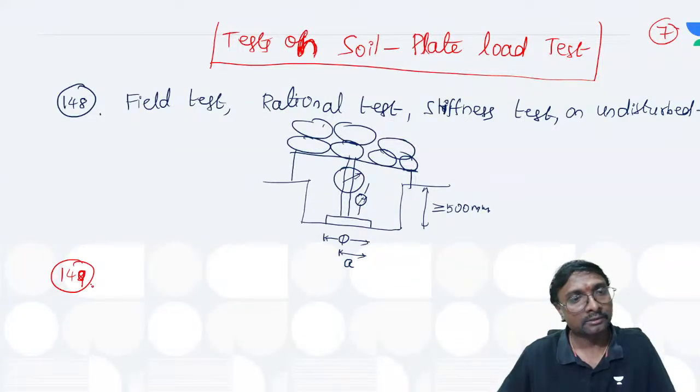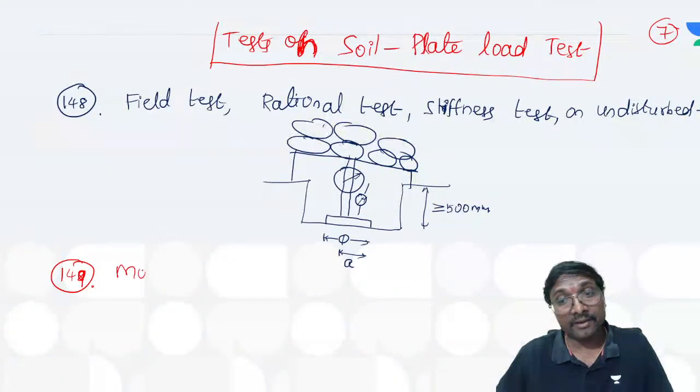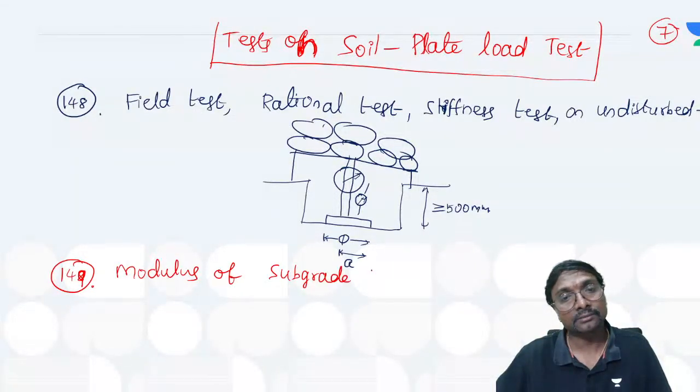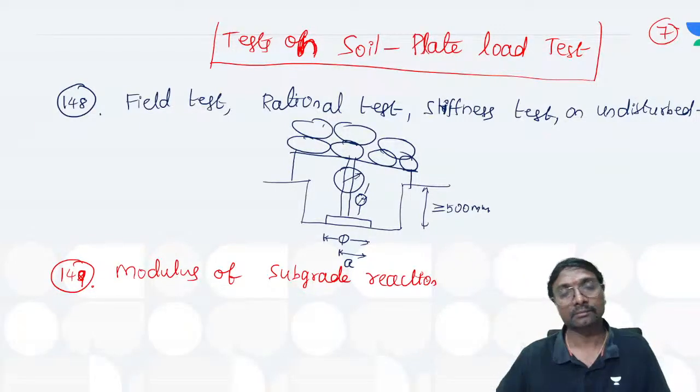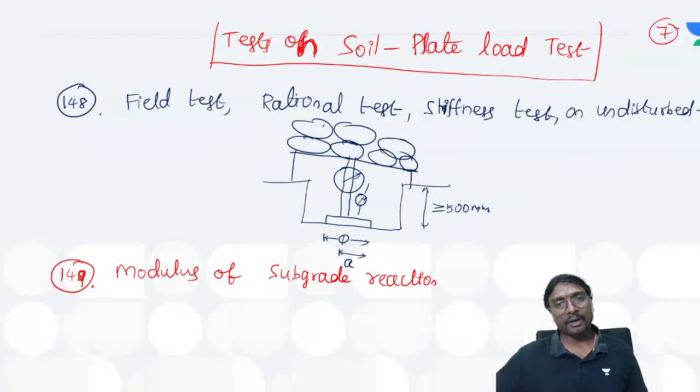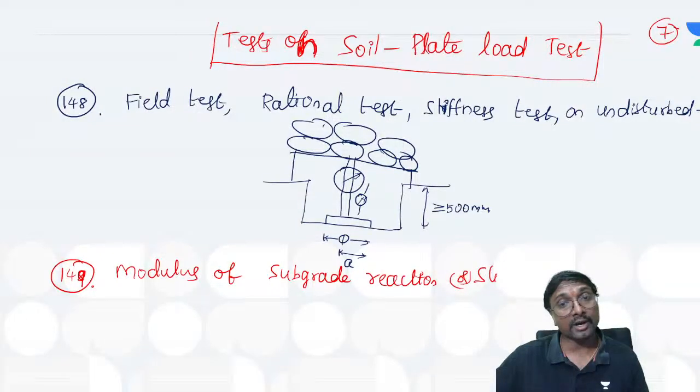What is the name you give for this parameter? Modulus of subgrade reaction, or stiffness of the soil.